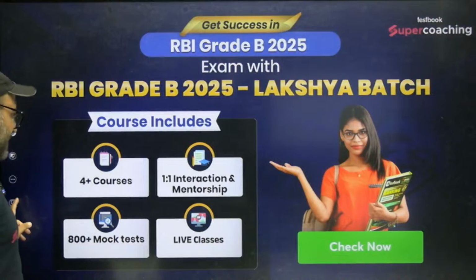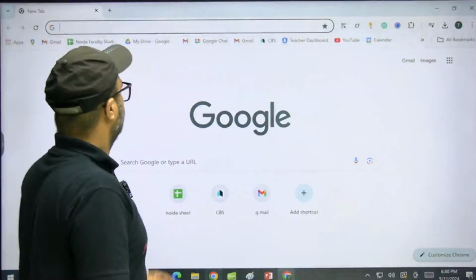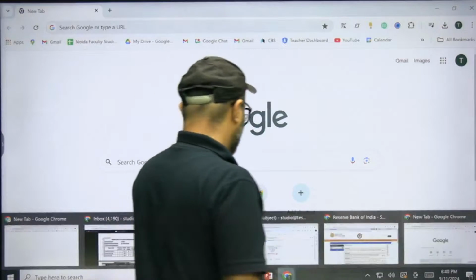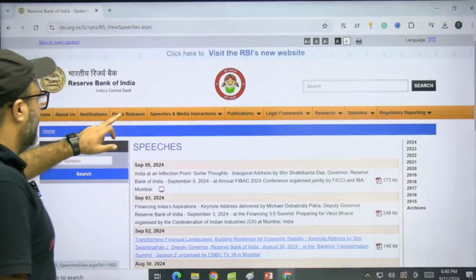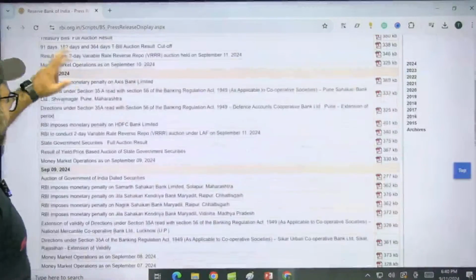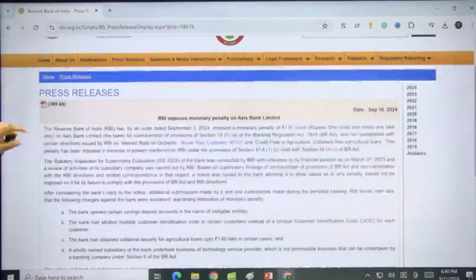But before I end my session, I would request you to check out two more things which we have just discussed, related to RBI. In the RBI press release, the first thing you need to understand is that RBI has charged a monetary penalty of 1.91 crore on Axis Bank for not fulfilling RBI norms, or for non-compliance of RBI directions.